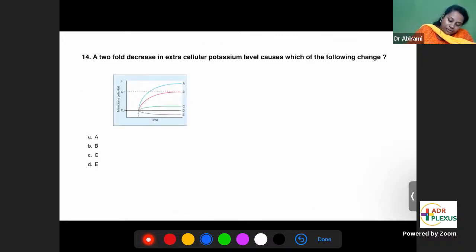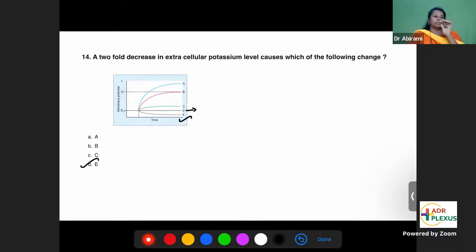Look at the curves that are given. You have time and membrane potential. The black D curve is the normal one, the baseline, RMP. Which curve is going beyond the RMP? Hyperpolarization, E. So this only is going beyond RMP, so that denotes hyperpolarization.